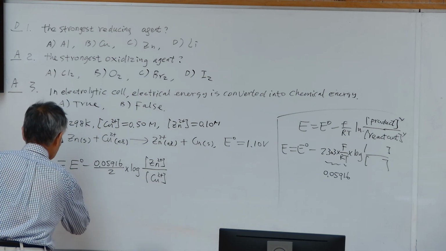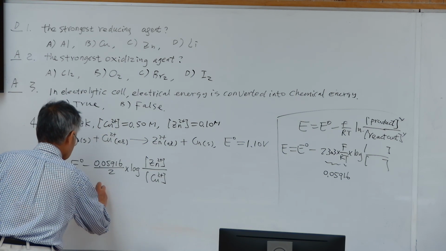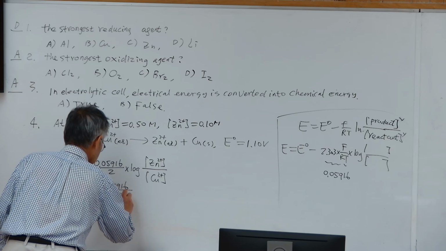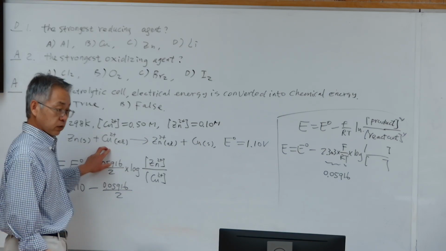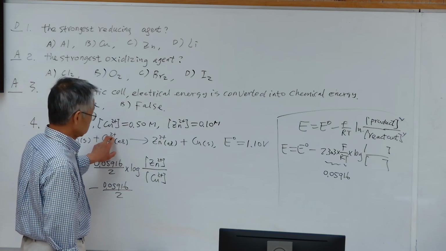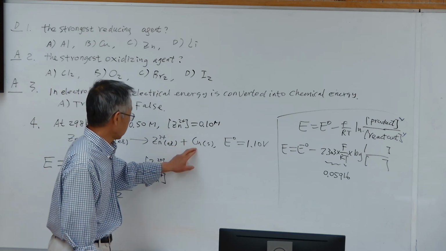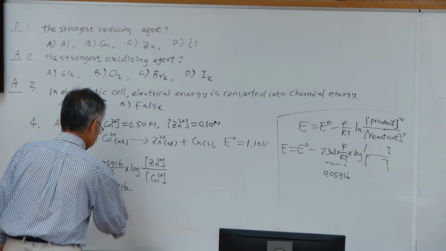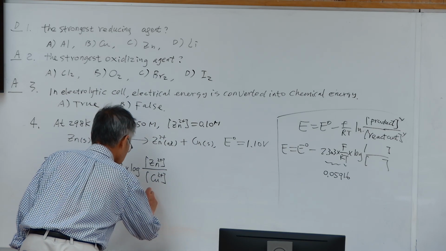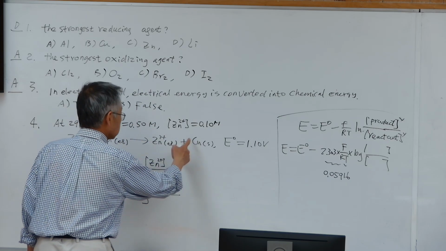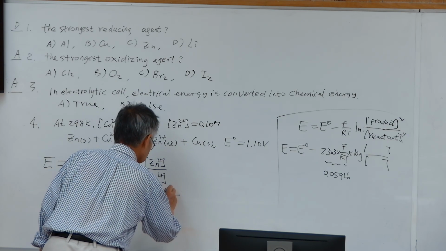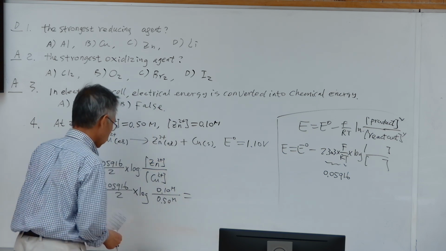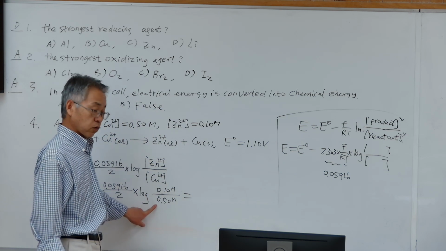It's 1.1 minus 0.05916 over 2. The 2 comes from the number of electrons transferred: copper 2+ becomes copper metal, which is 0, so 2 electrons transfer. Then 2 times log of the zinc ion concentration, which is 0.1, over the copper ion concentration, which is 0.5. So use your calculator. 0.1 over 0.5 is 0.2.